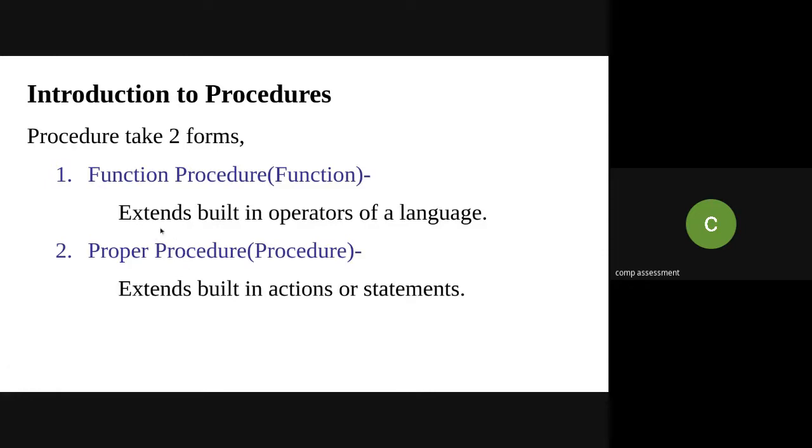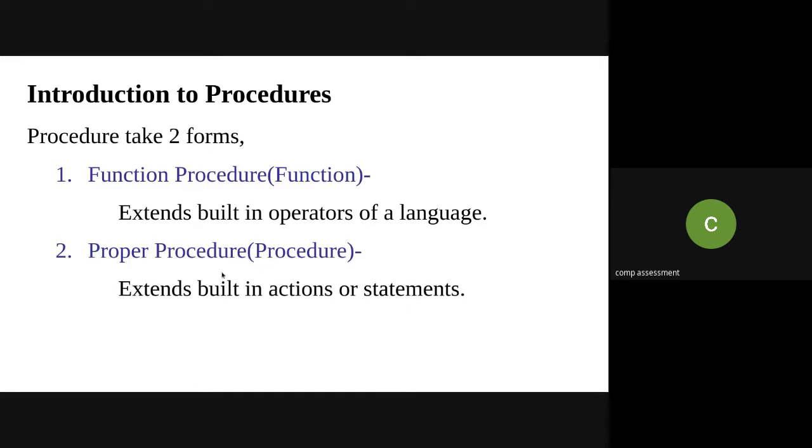So what is a function procedure? A function procedure is nothing but something which extends the built-in operators of a language. For example, if you are using the plus or multiplication operator, those are nothing but the function procedures of that language, which are supported in that particular programming language. Whereas proper procedures extend the built-in actions or statements.